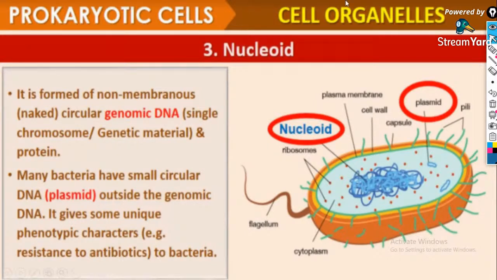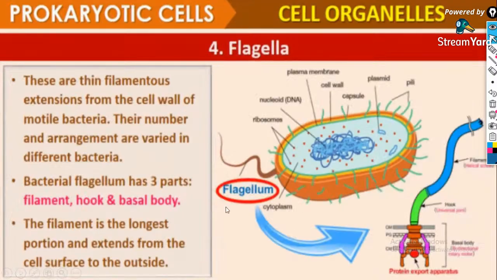So, many bacteria have a small circular DNA or plasmid outside of this genomic DNA. Look, plasmid is also there. Plasmids are outside of the nucleoid, and they give some unique phenotypic characters. That is, resistance to antibiotics is their unique phenotypic character, right? Nothing more than that.